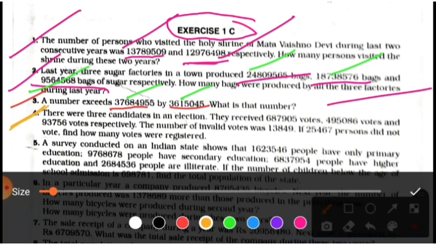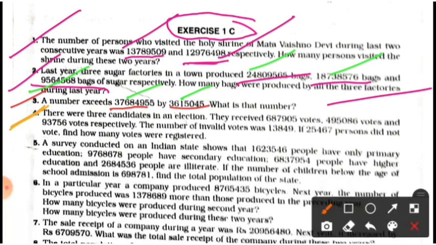Here in question number 4, students observe. There were 3 candidates in an election. They received some votes, and here some votes, respectively.